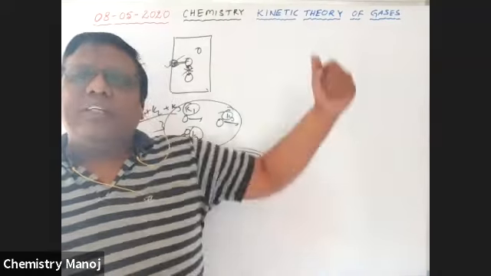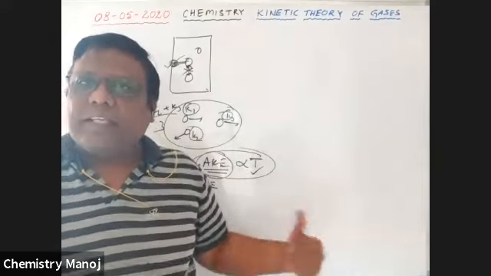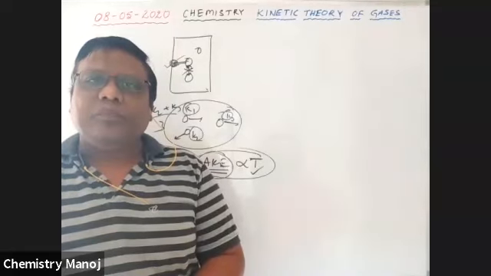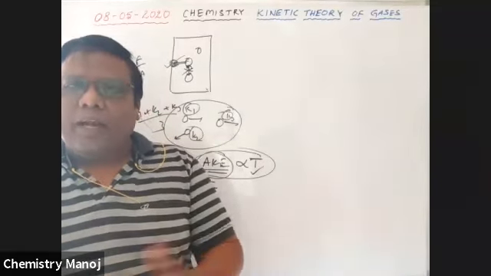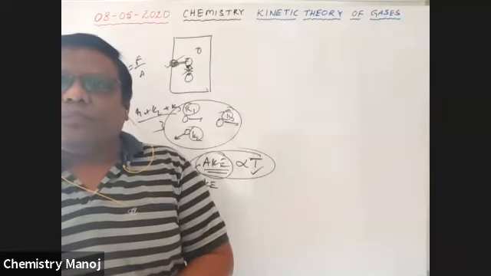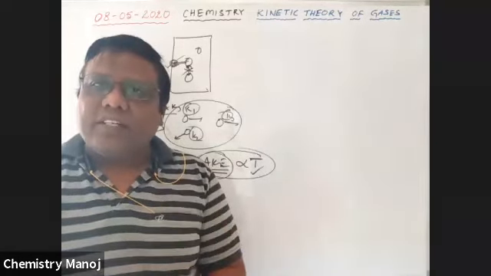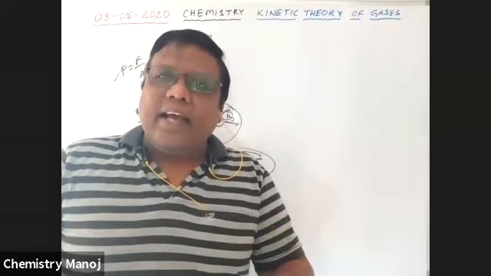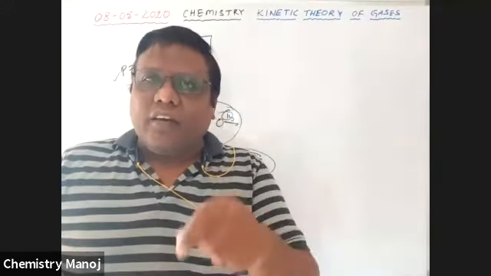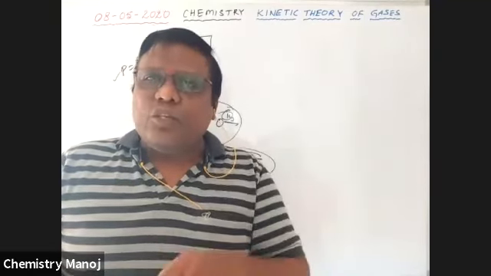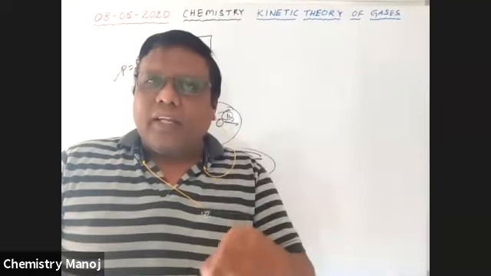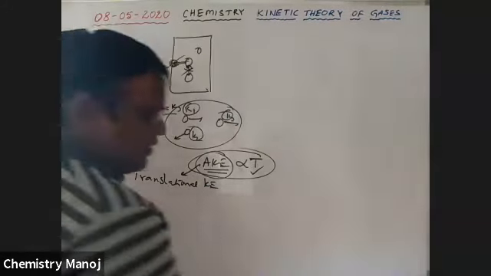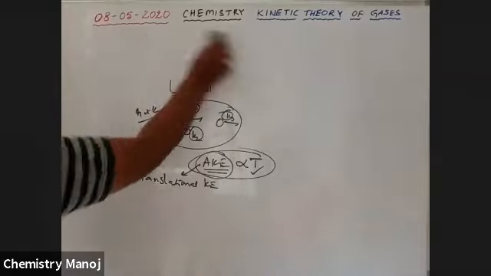By using these assumptions, scientists derived an equation. An ideal gas obeys these postulates, no doubt. Scientists derived an equation by using the kinetic theory of gases, and that is called the kinetic gas equation. That derivation is not in our syllabus, only the equation is used here. What is that equation? The kinetic gas equation.